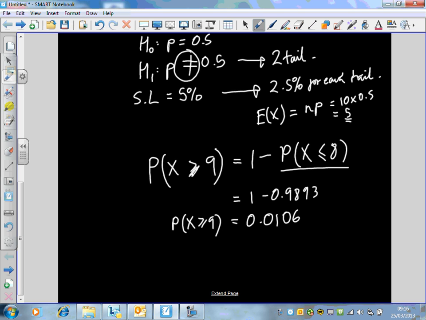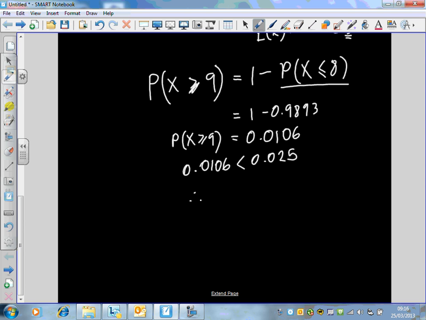Now, because we said it was a two-tailed test because of this not equal to, it means that the significance level gets halved. So we have to compare this to 0.0106. Now this is smaller than 0.025, which is 2.5%. Okay?